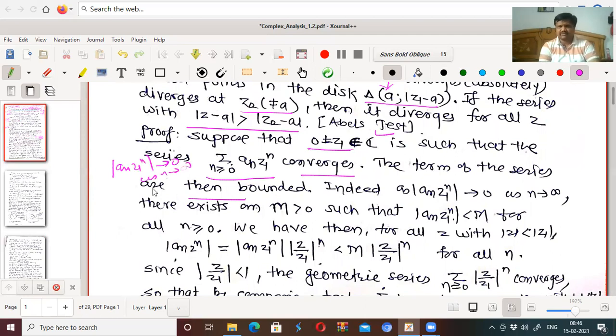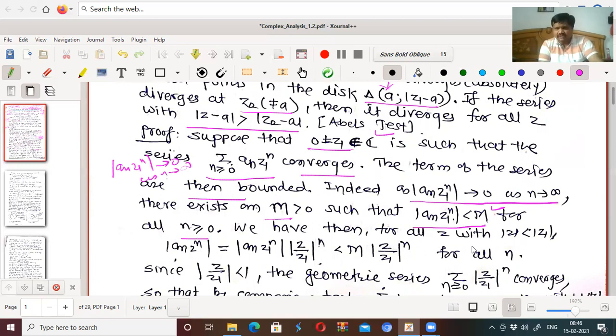This is the necessary condition for convergence. That means it is bounded. Therefore, there exists an M greater than 0 such that mod a_n z1 raised to n is bounded for all n greater than or equal to 0.